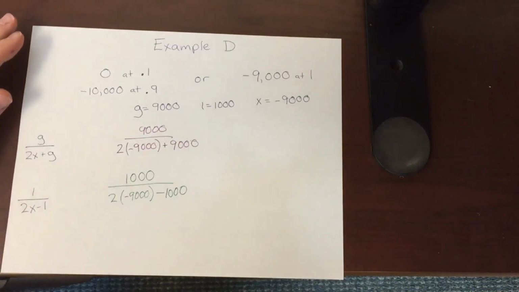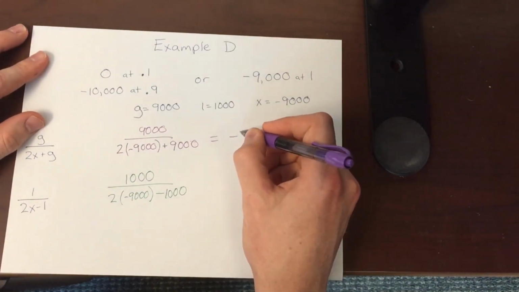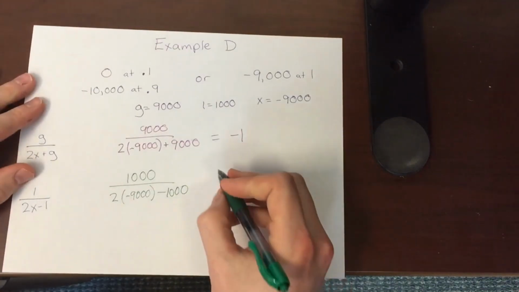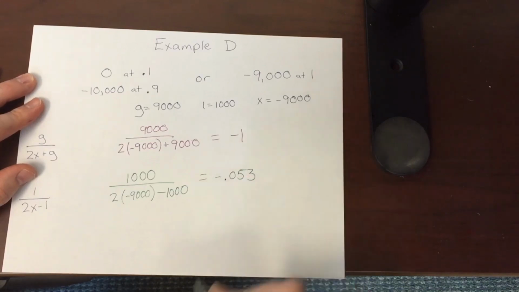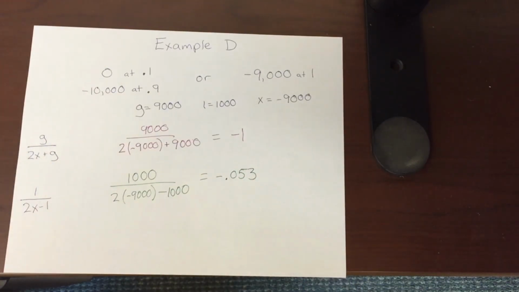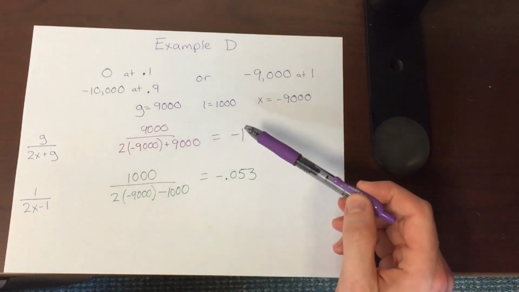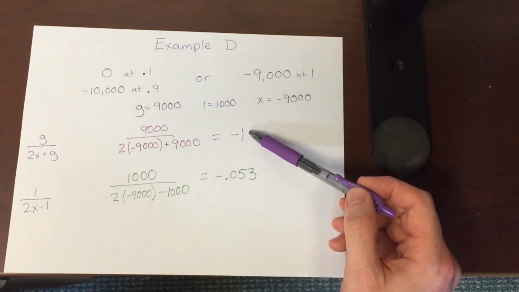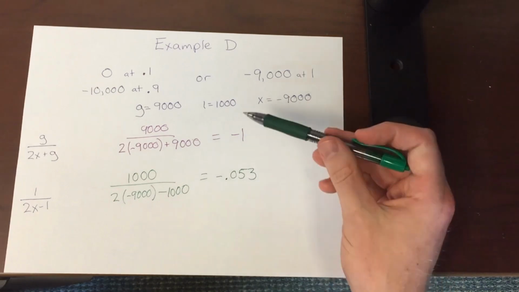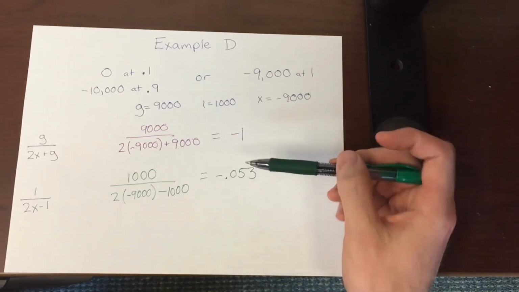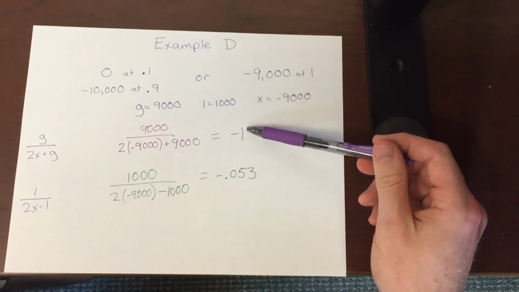If you do the math here, we will end up with negative 1, and we will end up with negative 0.053. All right. So in this case, to make our comparison to see which one is more salient, which one stands out more, we have to take the absolute value of our outcomes of the gain salience function and the loss salience function and see which one is larger. So we drop the negative signs for both, and the 0.053 is going to be smaller than the 1.